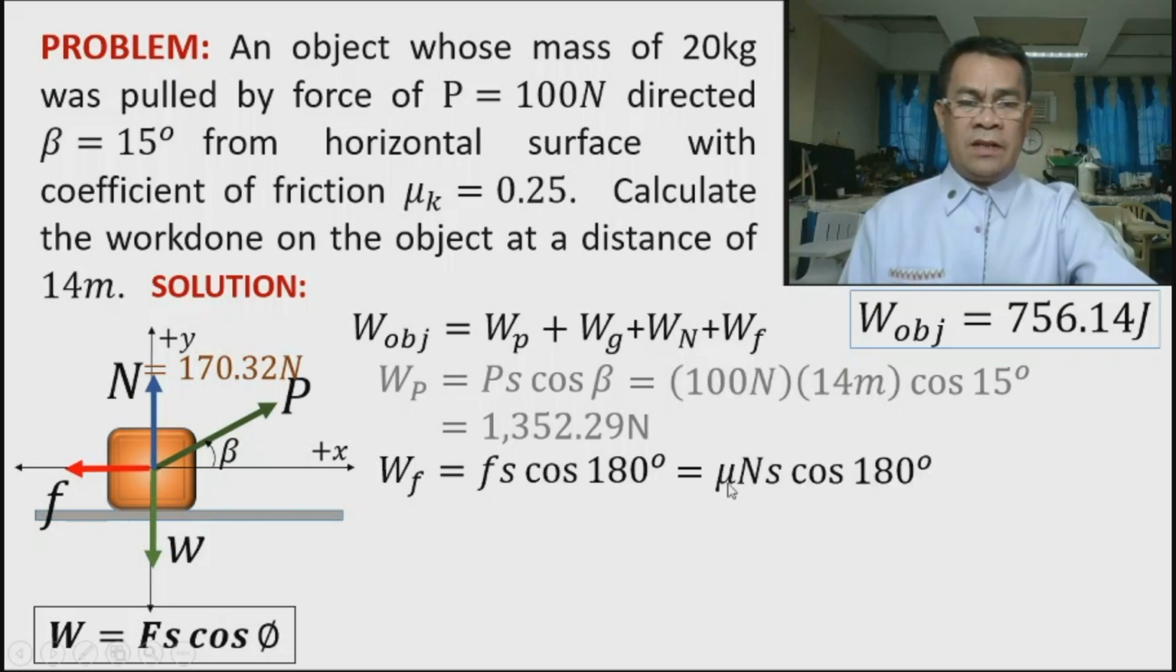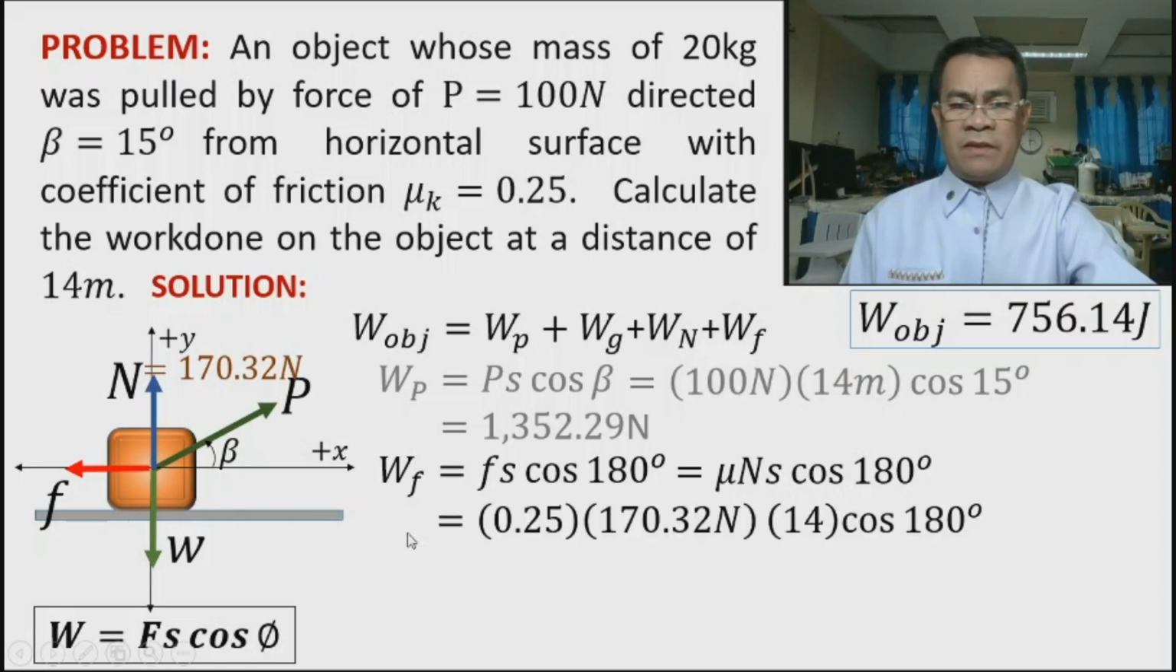So therefore, mu N is, then substitute the values 0.25, 170.32 for the normal, and we have the displacement of 14 meters, then 180 cosine, the answer is negative 596.12 Newton. Okay, so we are done with the forces, finding the work done of all forces acting on the body: the work done by P, work done by gravity, work done by normal, and work done by friction. So therefore, sum up everything.